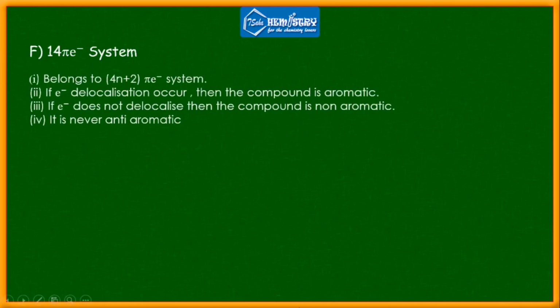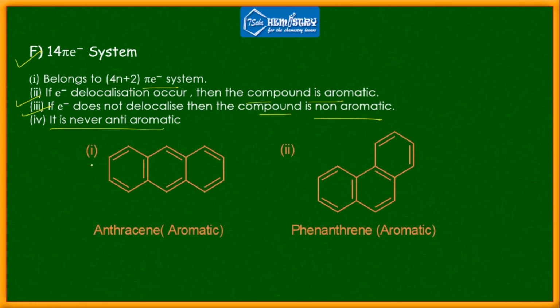Next we have a 14 pi electron system. It again belongs to the 4n plus 2 pi electron system. If electron delocalization occurs, then the compound is aromatic. If not, then the compound is non-aromatic. It is never anti-aromatic. Examples are anthracene and phenanthrene, and they are aromatic. If you calculate the pi electrons, 1, 2, 3, 4, 5, 6, 7, 8, 9, 10, 11, 12, 13, 14, so you can write 14 over here.